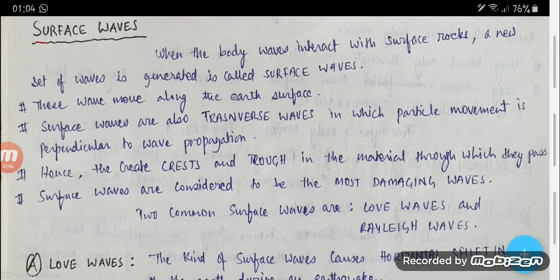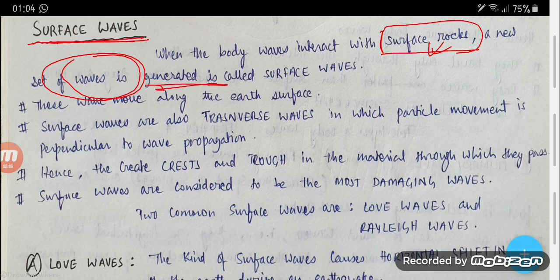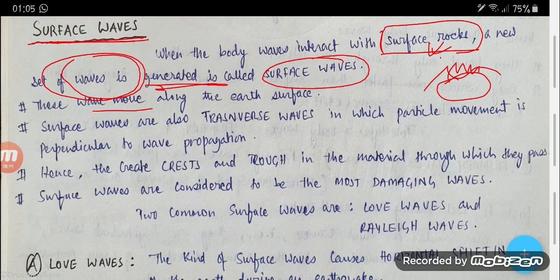Now next we move to the surface waves. When the body waves interact with the surface rocks, a new set of waves is generated. These are called surface waves, when they interact with the surface rocks on the outer part of the earth. These waves move along the earth's surface.